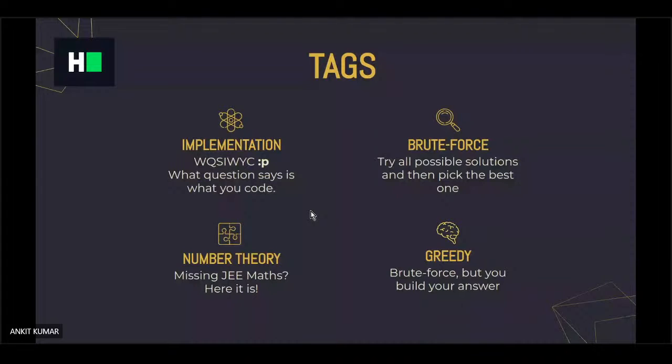And the third one is number theory. Number theory comprises all the problems related to maths, be it permutation combination, be it GCD, LCM, and all such stuff. So number theory has a list of all those questions. The fourth is greedy. Greedy is basically brute force, but you have to build your answer. It means that you have to intelligently implement your brute force code, so that you start building your answer right from the beginning, and in the end you will have your answer. So let me show you one problem.